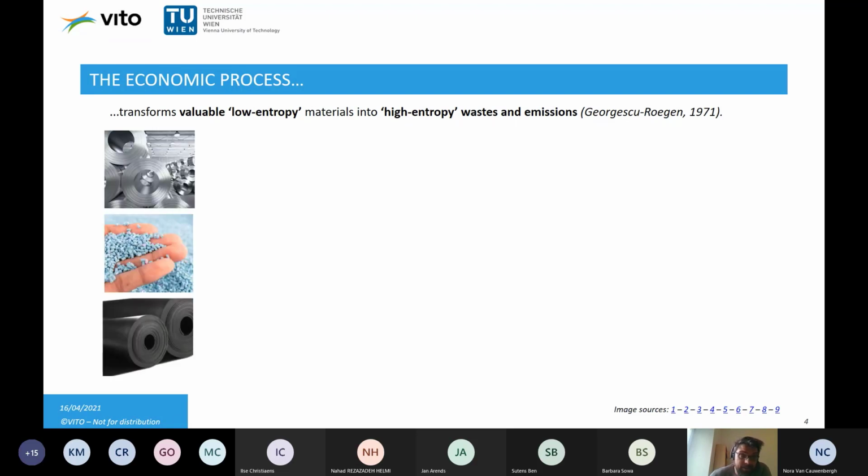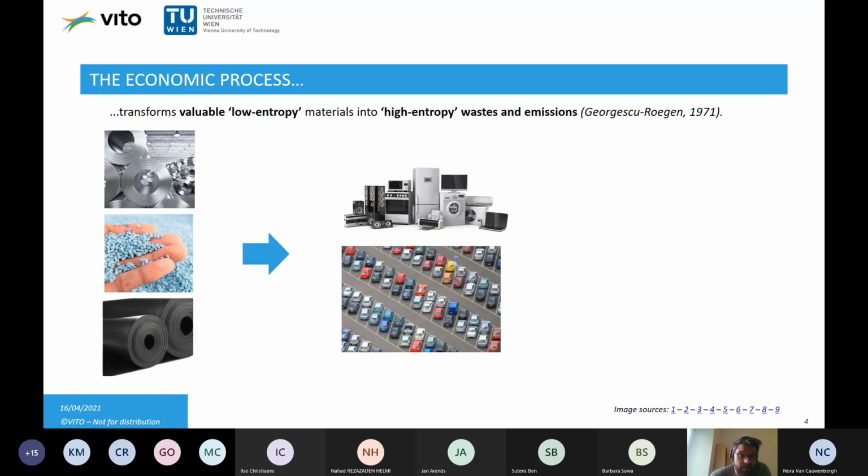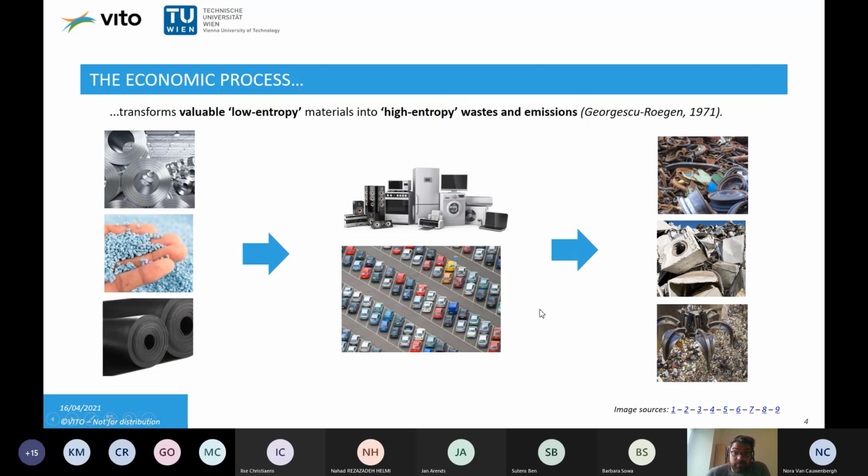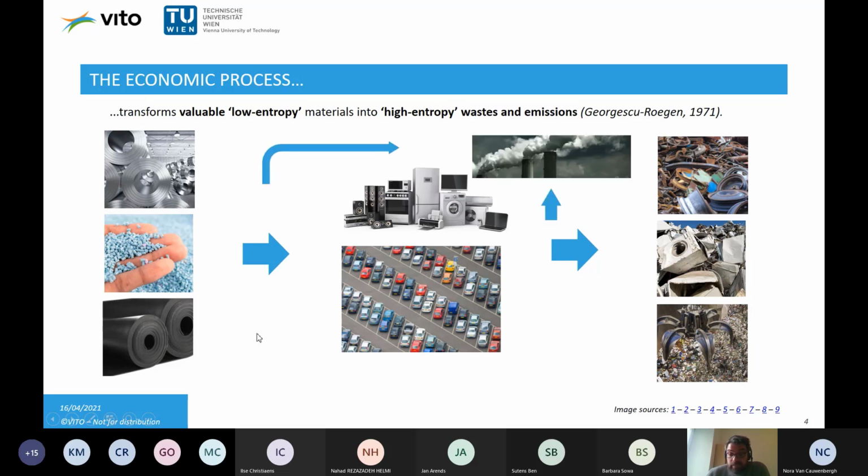If you look at the input side of the production processes, we usually have quite pure material inputs that are combined in a very specific way to produce products for the end users. But after some lifetime, these products become waste, which means that the entropy of that fraction is higher than the input fraction. And also, of course, the emissions that happen all along the value chain further increase entropy in the system.